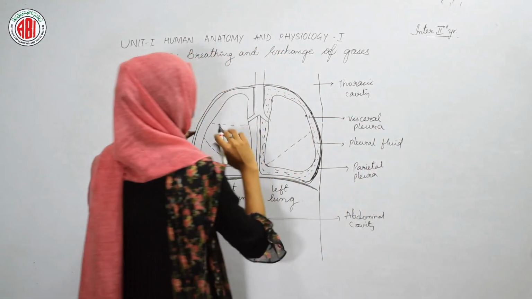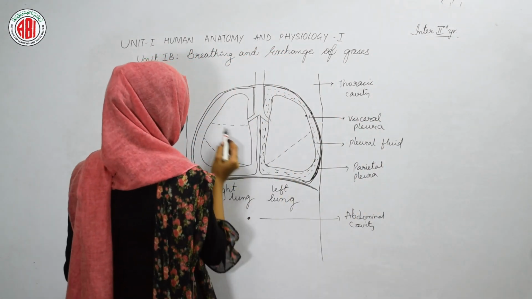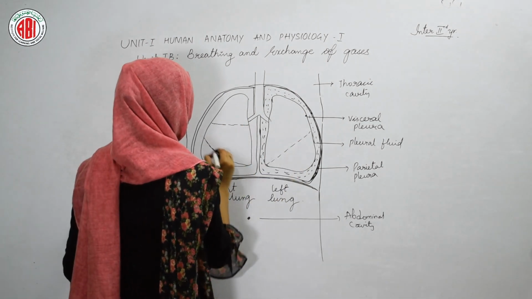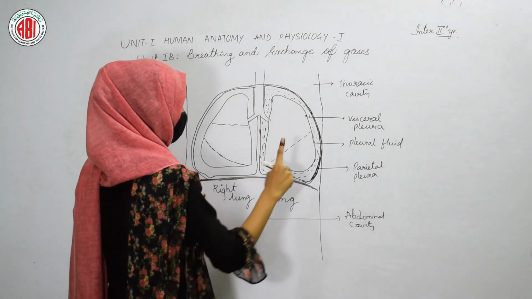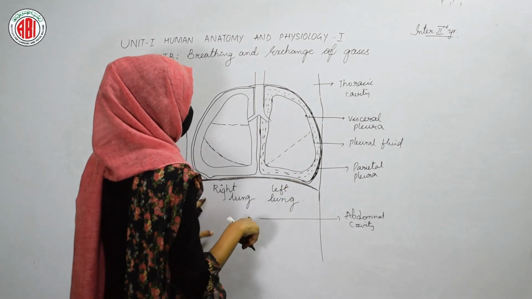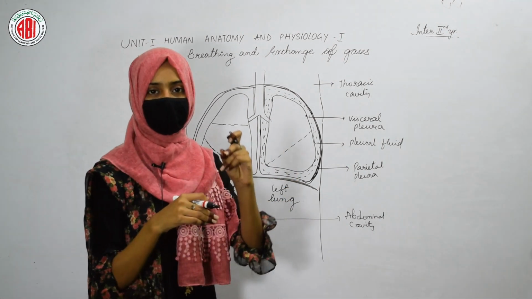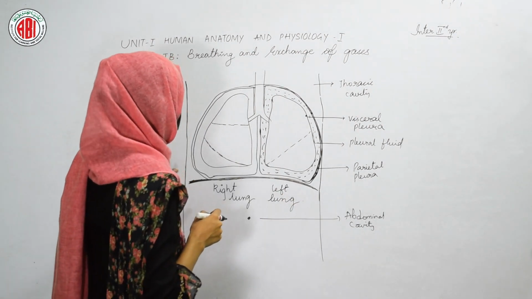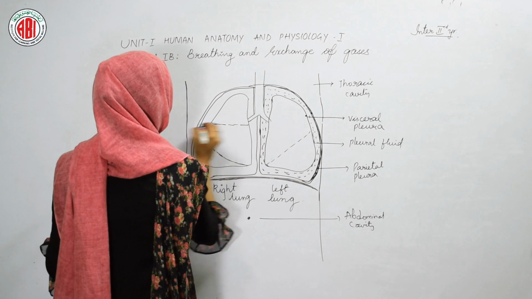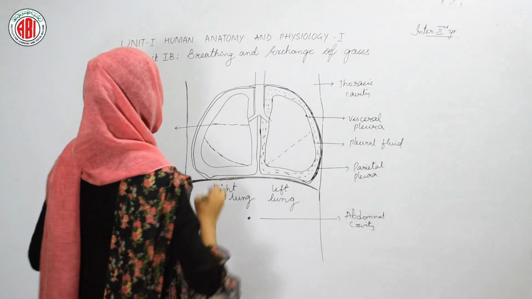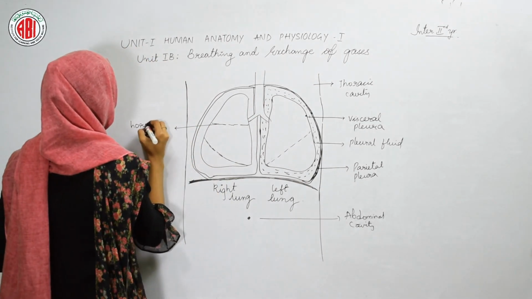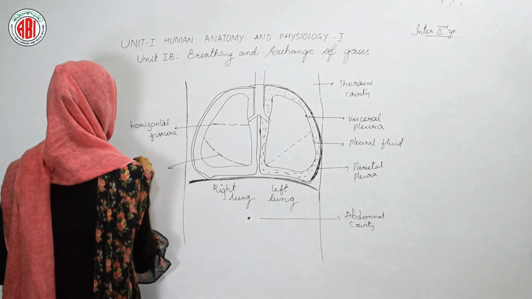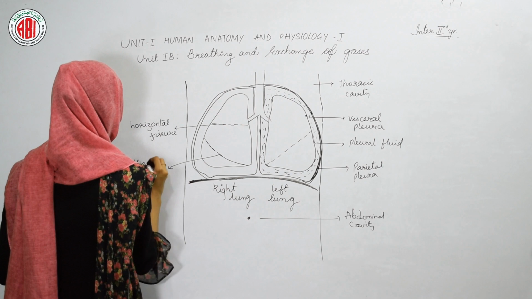Now let us look at the structure of the lungs. You can see the cuts, the fissures, made in the lung. Two fissures are shown in the right lung, and only one fissure is present in the left lung. Fissure means a slightly cut part. Here, the fissures of the right lung are called the horizontal fissure and the oblique fissure.